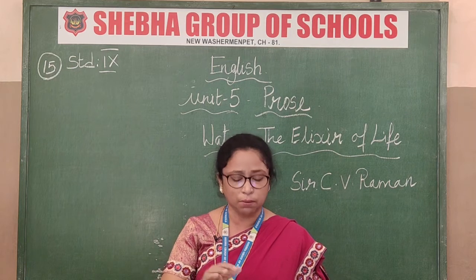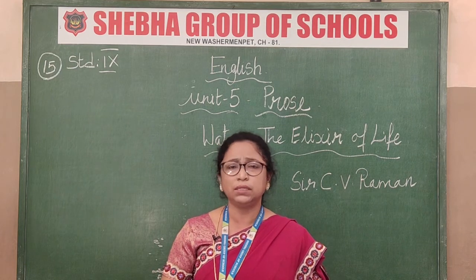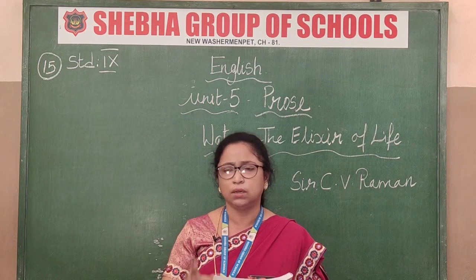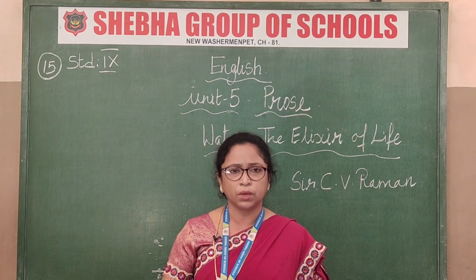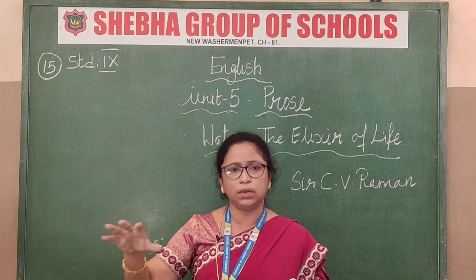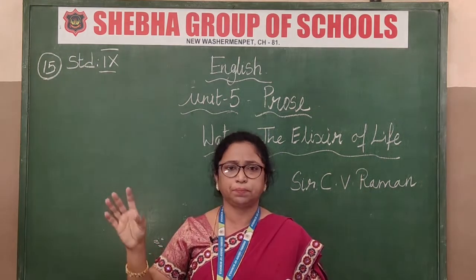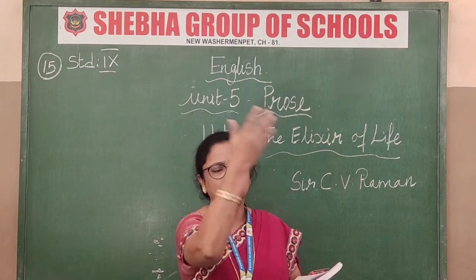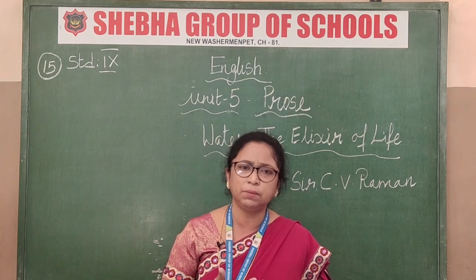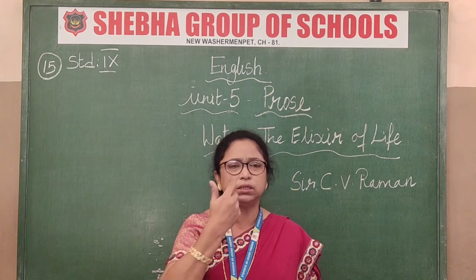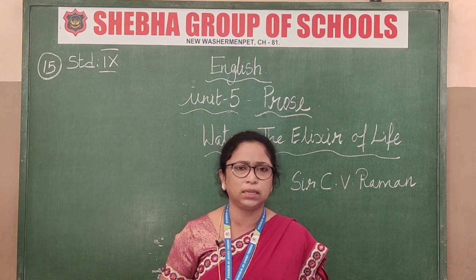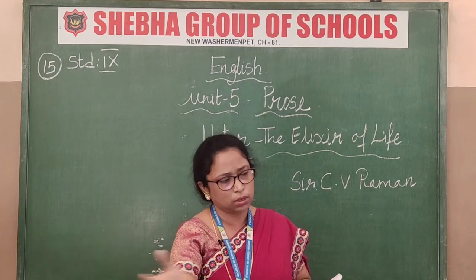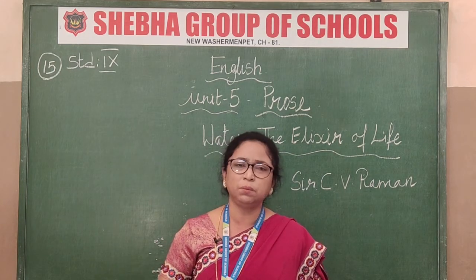That's what Sir C. V. Raman is saying: there is soil erosion. Do you know about soil erosion? Have you learned this in your geography? Erosion means the top layer of the soil is blown away. If there are too many floods, the silt is deposited in the sea. What happens then? Are any plants going to grow near the sea? Nothing. So that eroded soil is being loaded into the sea and wasted, no?